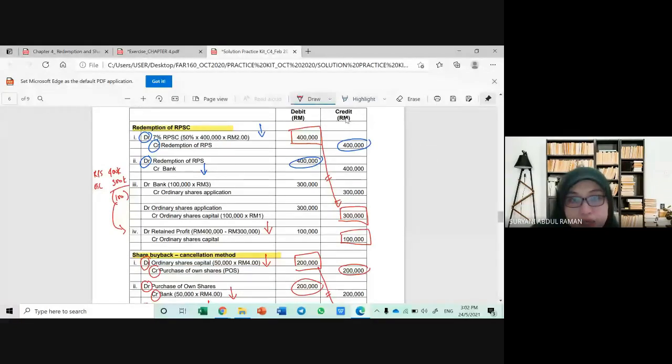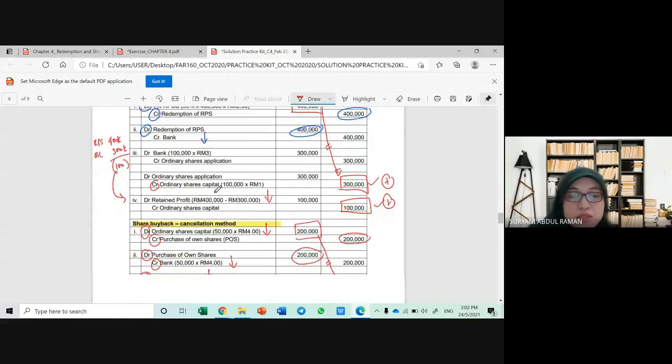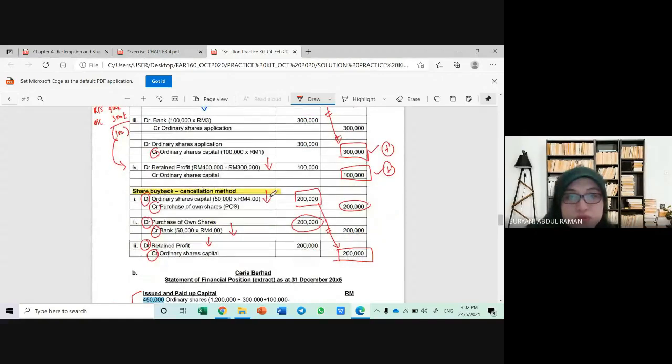Yes, this one. Okay, this one, if it is credit, what does credit mean? Credit means tambah. Is there any more? This is not the ordinary share application, don't be confused. Okay, there is. Yes, 200,000.